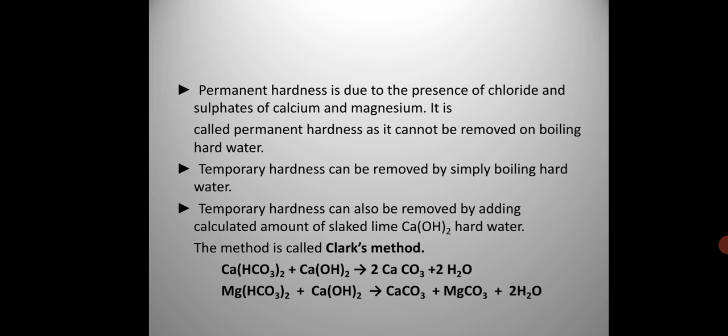Ca(OH)2 plus CO2 will give you Ca(HCO3)2. So temporary hardness can be removed by boiling and by Clark's process, which is nothing but the addition of a calculated amount of slaked lime, or quick lime also. Permanent hardness, washing soda process, we can say that.